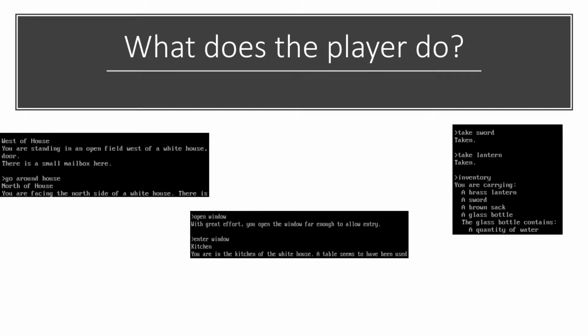The player will enter a variety of commands that would perform their actions, such as "go around house," as previously provided for an example, but also "open window" would count for opening a window. They'd be able to open doors, different containers, and then they'll be able to go in and out through those doors and search those containers for the items that are in there. And then they'd be able to say "take sword" to pick up a sword. They'll be able to check their inventory, and then they can otherwise interact with the environment, such as turning on and off lights or inspecting for other clues.